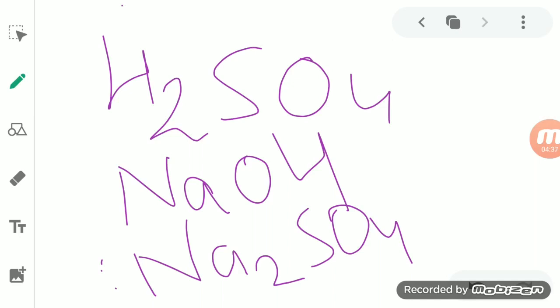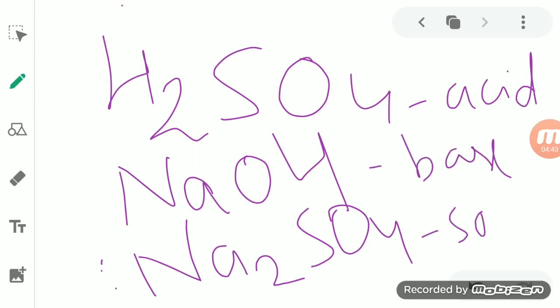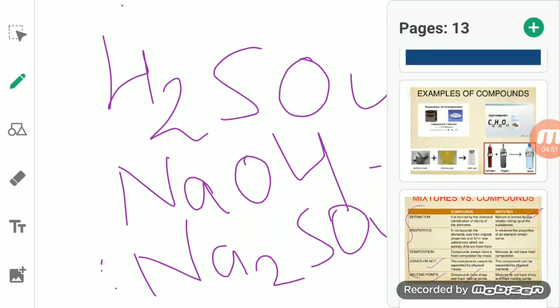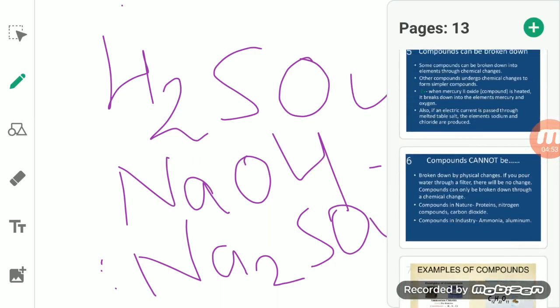These are classified on the basis of their properties. Now we will see some more things about compounds.